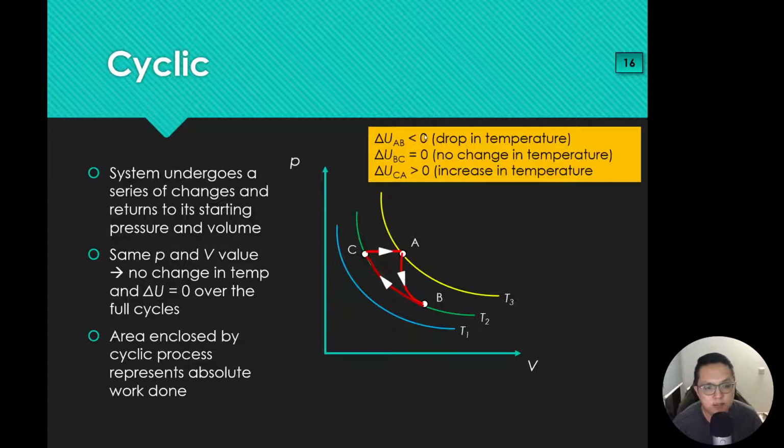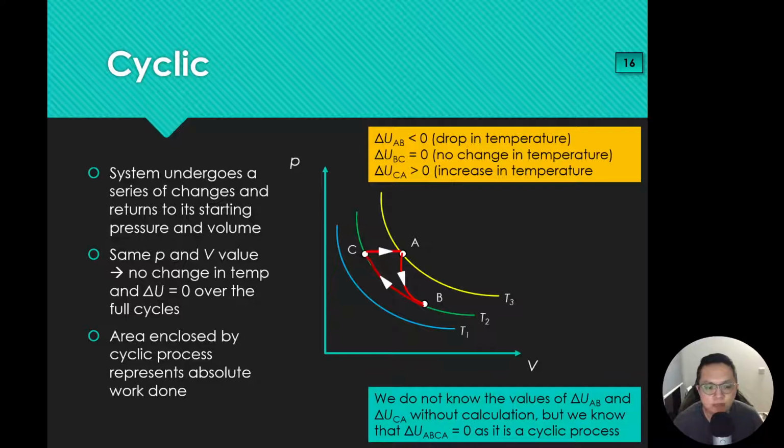But these 3 add up should give you 0, because it's a cyclic process. So that's how cyclic processes will work. This is a very convenient thing to use when we are doing our calculations later. So yes, delta U for A, B, C, A is equal to 0.